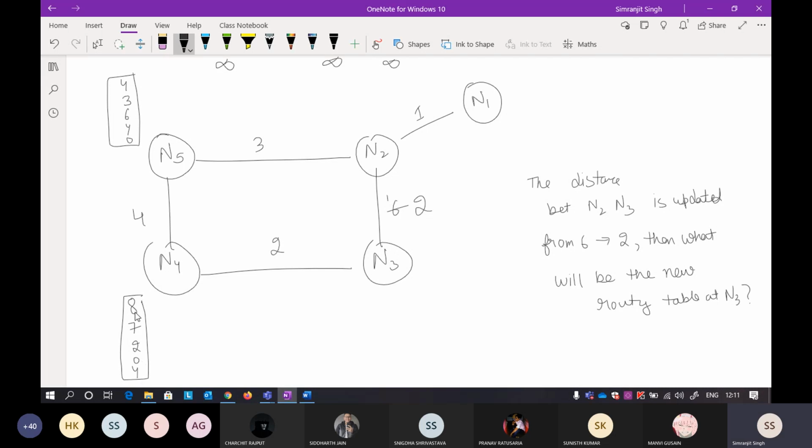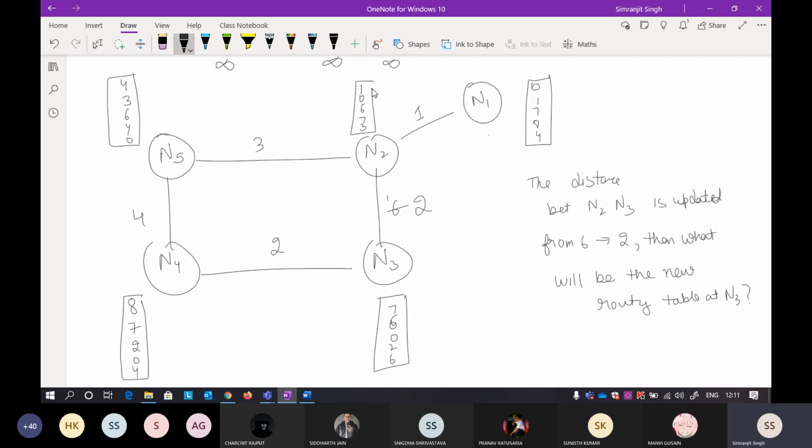N4 to N4 distance is 0. So N4 to N1, I think they have taken 4 3s this path. Okay. In the similar way, the vector that is given to you is 6 7 6 0 2 6, and the vector at N1 is given to you 0 1 7 8 4, and the vector at N2 is 1 0 6 7 3.